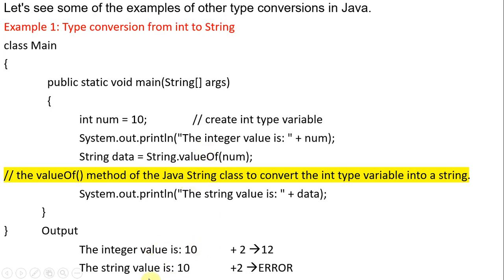Okay, so when we observe the output, the integer value is 10, and the string value is also 10. Of course you may have a doubt here: both values are 10, then what is the use of a conversion? Here you don't find any differences, but when you use this data further, for example if you try to add 2 to num, it will give a value of 12, but when you try the same adding of 2 to the string 10, it will give an error. Why? Because it is string data, not integer data.